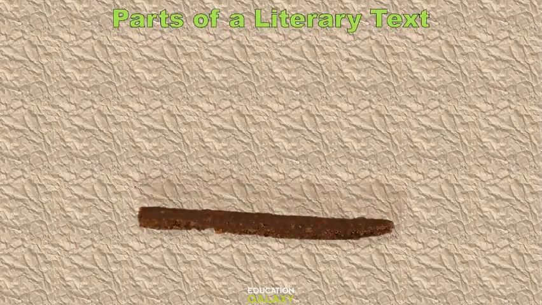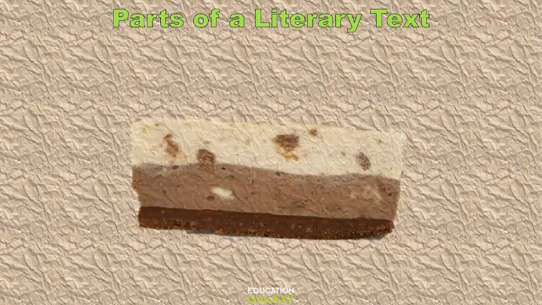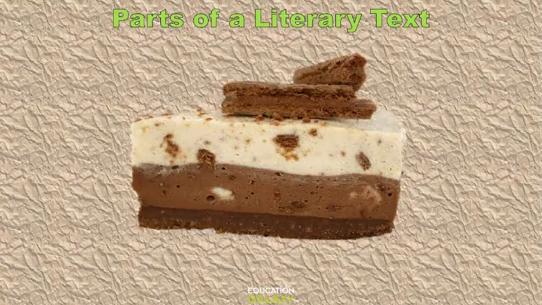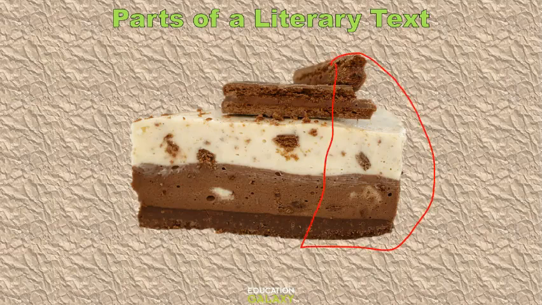Just like a cheesecake is made up of many layers, there are many layers to a literary text, like figurative language, metaphors, and etc. And when you eat a whole bite, you eat all the different layers that make a fun eating experience of the cheesecake. So reading a literary text is like eating all the parts of it for a fun reading experience. That is how we will talk about parts of a poem, drama, or a story.